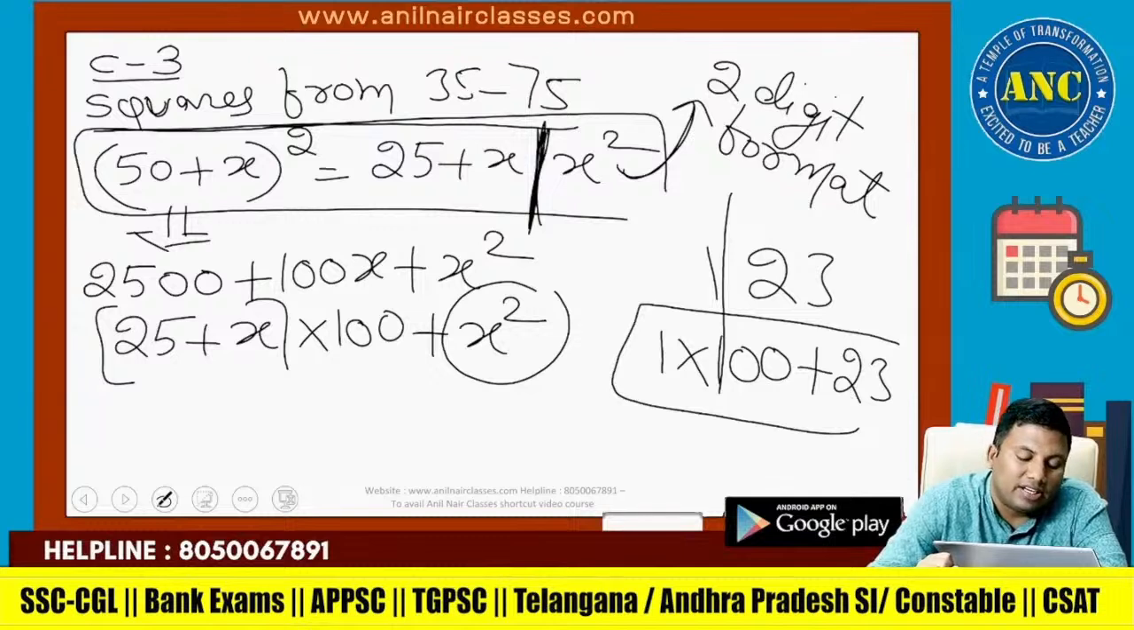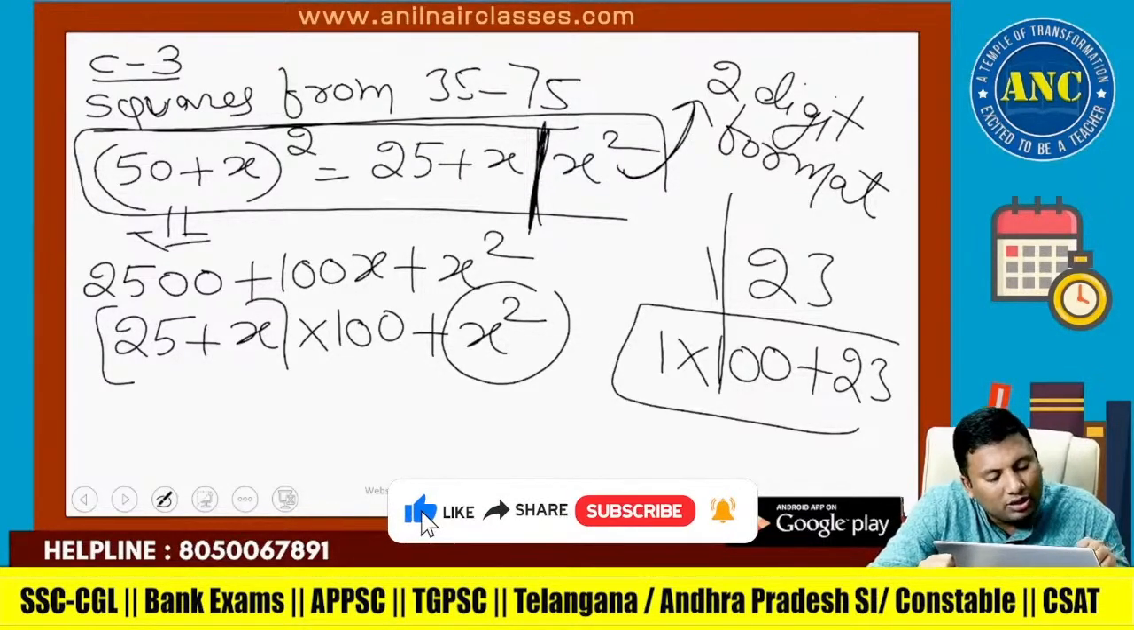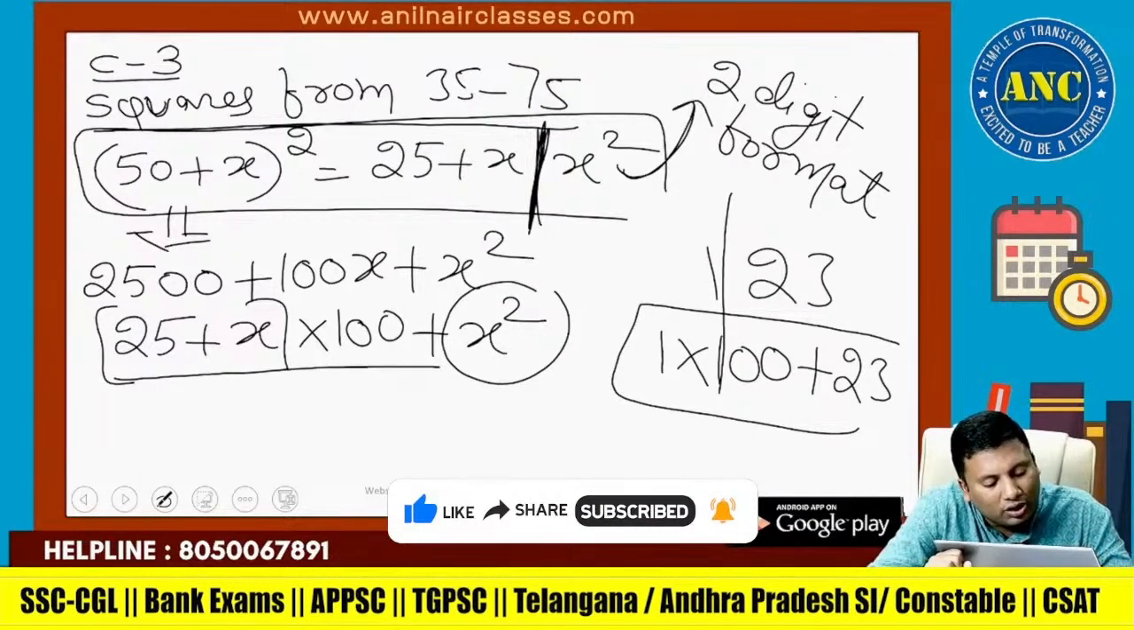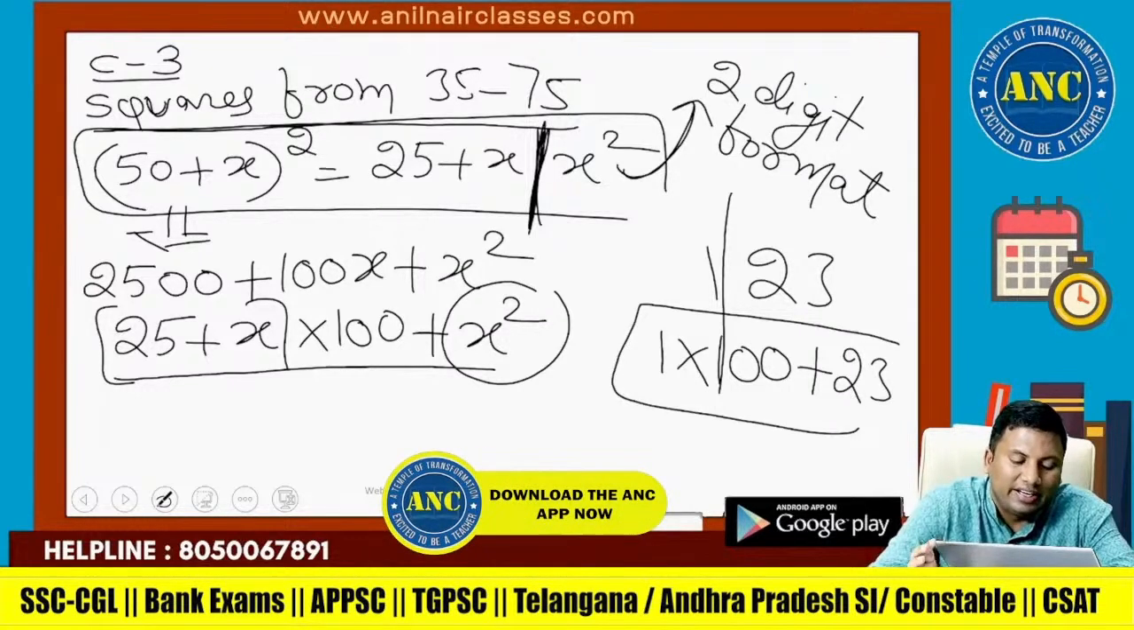If x squared is in a 2-digit format, why did we get that slash? 50 squared plus 2 into 50 into x plus x squared gives (25 plus x) into 100 plus x squared. Before the 2 digits, if I keep a slash, it is into 100. I hope the logic is clear.